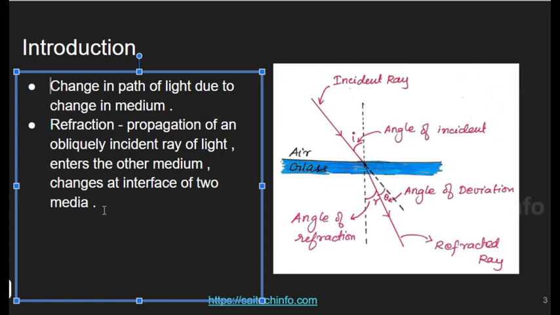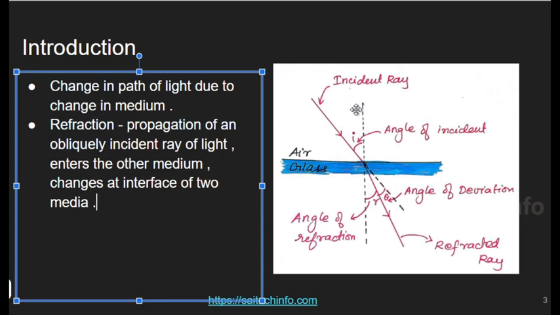And you can add one more point here also, that is refraction will not happen. That is, there is no path deviation when the light travels from one medium to another medium along the normal. It means it is not oblique. So that is also another important point. Clear? Okay, sir. So when it passes through the normal, there is no deviation.